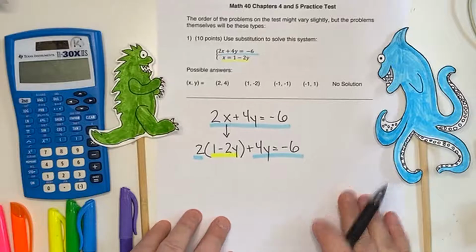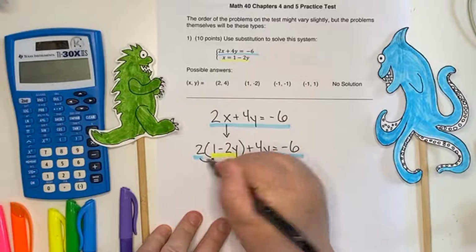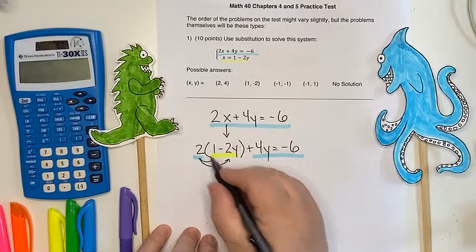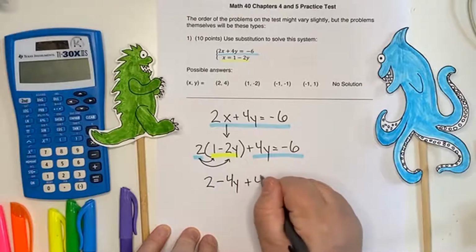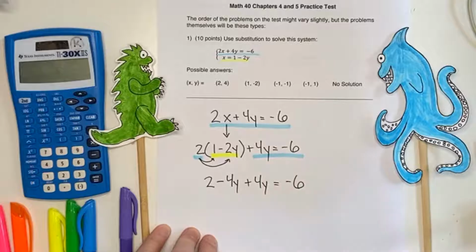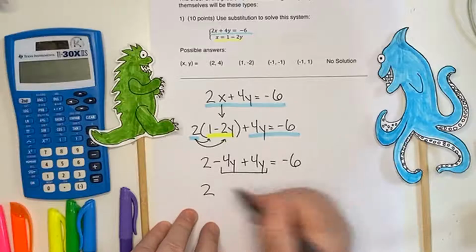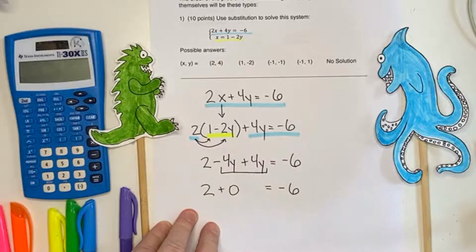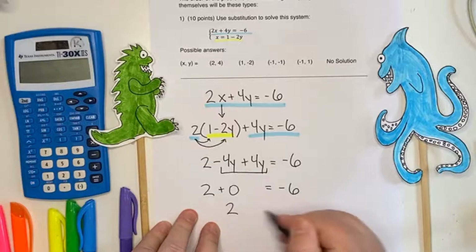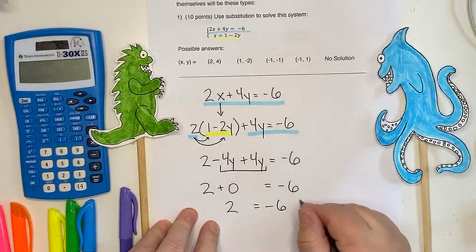Okay, we substituted. Next up, let's simplify. I'm going to use the distributive property, down below because we ran out of room. 2 times 1 is 2. 2 times -2y is -4y, plus 4y equals -6. This is looking good. And then 2, oh no, plus 0 equals -6. Oh no. In this case, I've got 2 equals -6. Is that true? The answer is no, this is false.